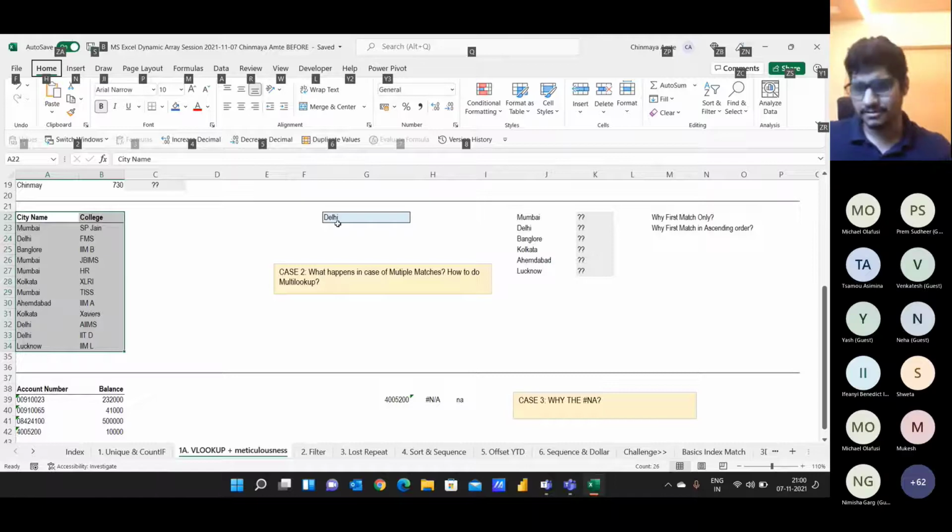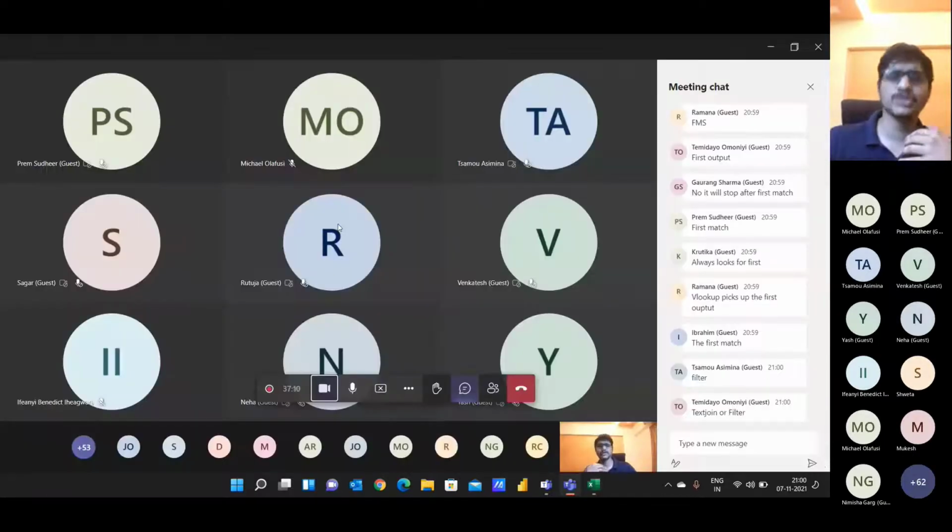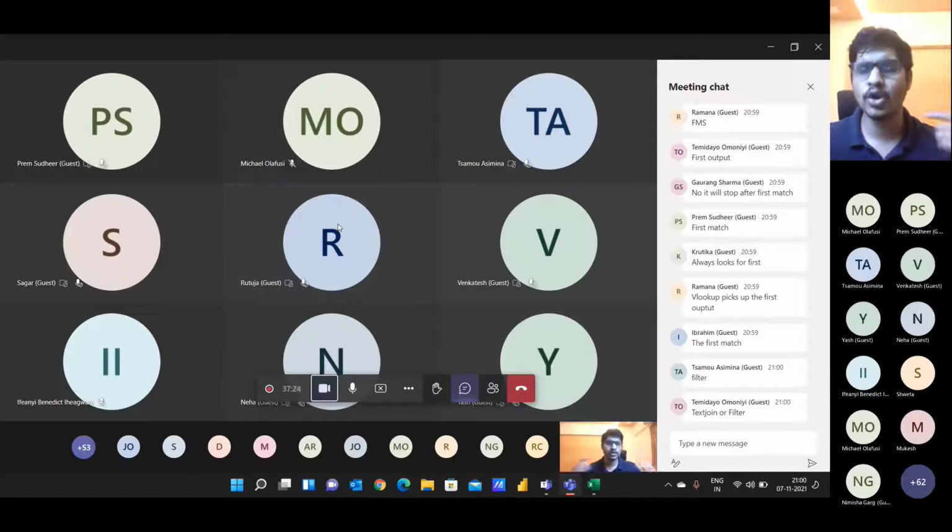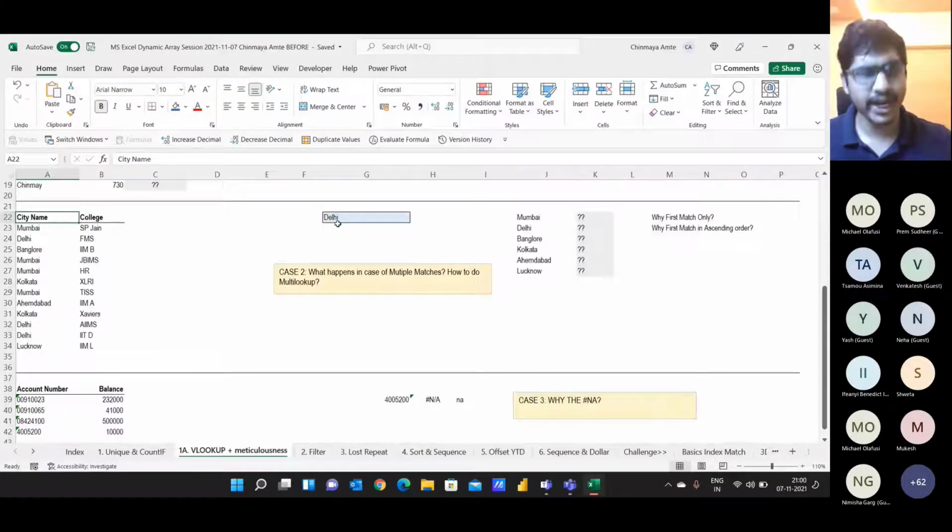But before using the filter function, it's a dynamic array function. It was released in almost 2020. We might not have used it. So how would I do it in the traditional version of Excel? The easiest, simplest way, where not much effort or thinking is involved, is that I would use the same concept of filter.